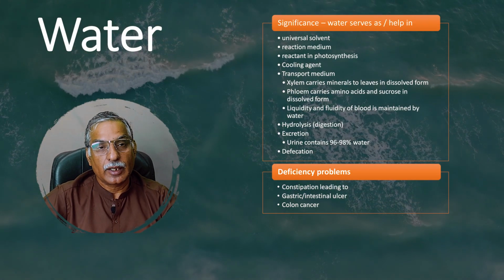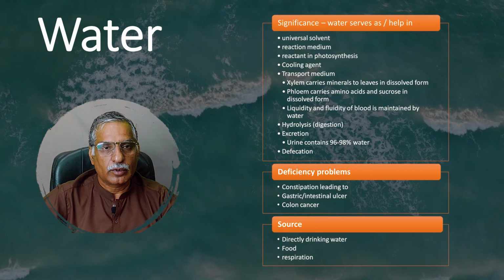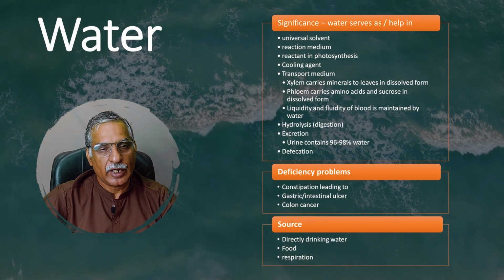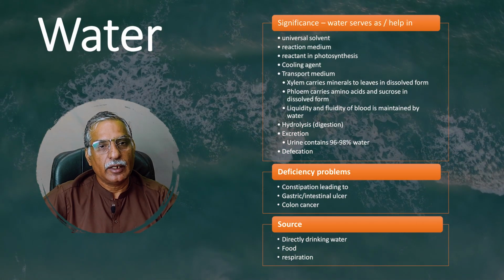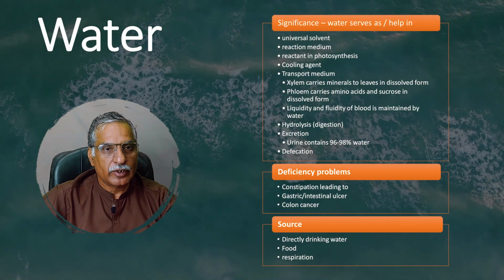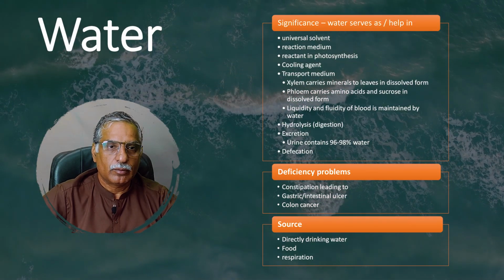And where can we get water? We can directly have water by drinking water or water-made juices or shakes. Food can also provide us with water. And even when we respire, that also produces water and that gets mixed up within the body.